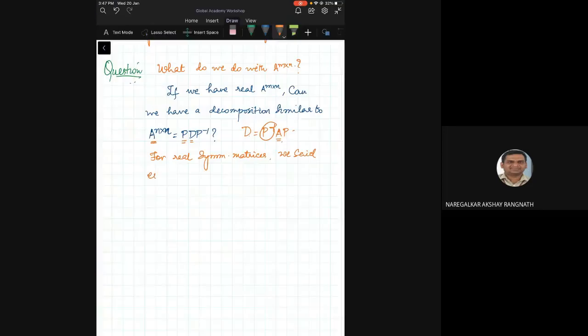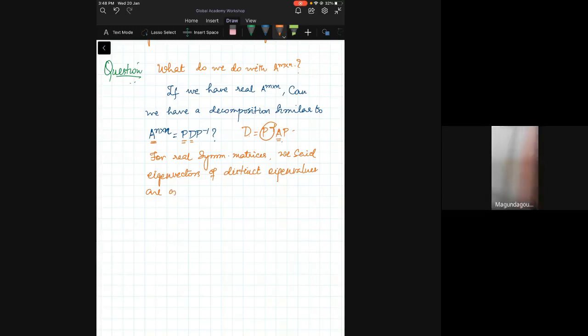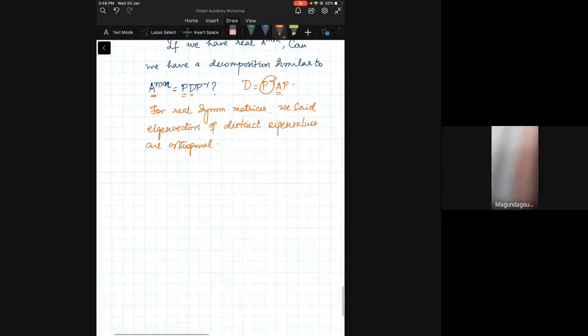So for a real symmetric matrix, we said eigenvectors corresponding to distinct eigenvalues are orthogonal. What is the advantage of getting an orthogonal matrix? Suppose I have P is equal to [1, 1; 1, minus 1].